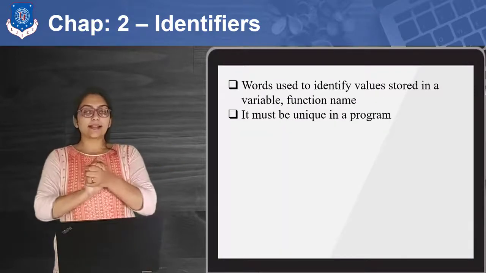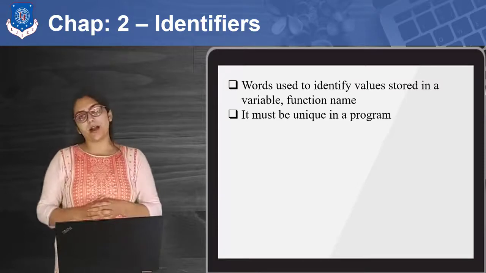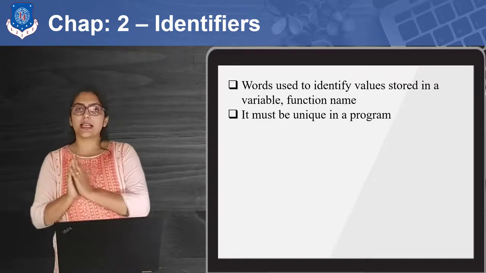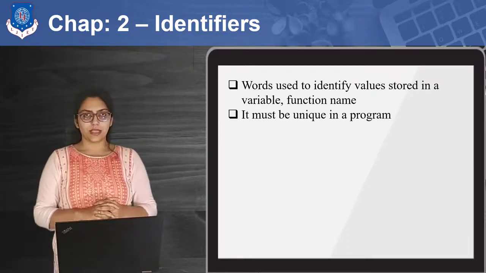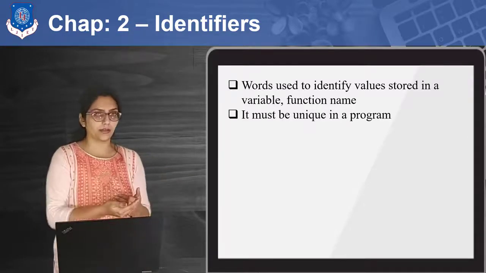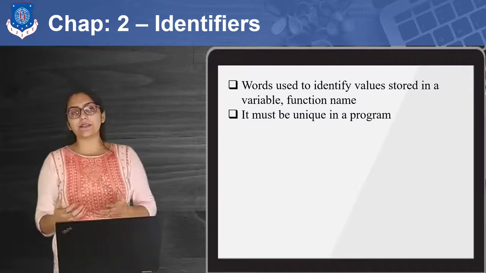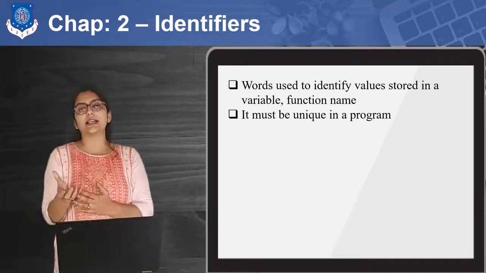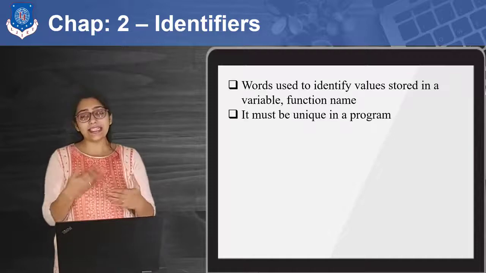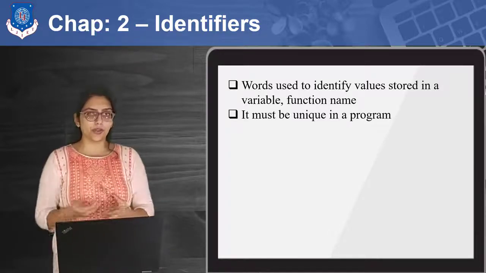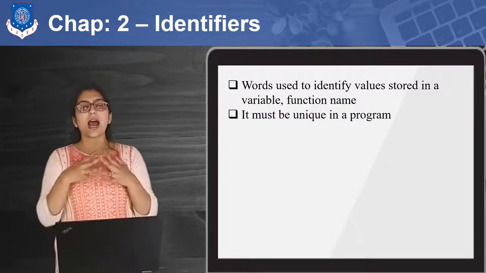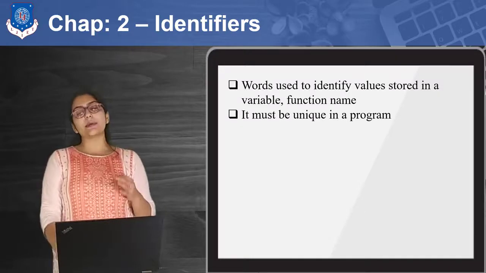Now, what exactly does the second token category, identifier, mean? If I am writing int space a and semicolon, that means int is a data type which is a keyword, having some predefined meaning. And a is an identifier which will be used to identify some kind of variable. An identifier can be declared as any name that is convenient to a user. So words used to identify values stored in a variable or a function name are called identifiers. It must be unique in a program.